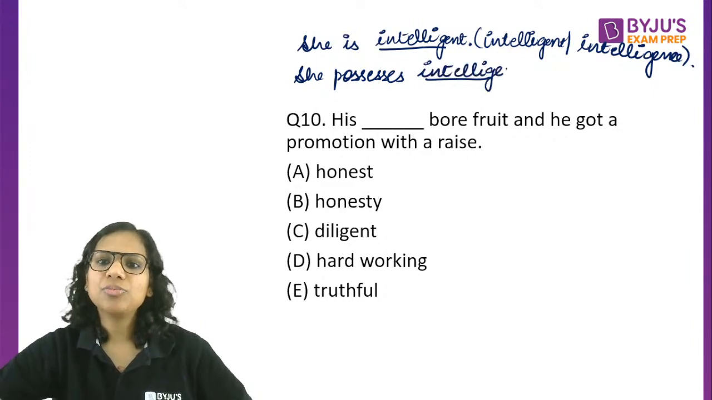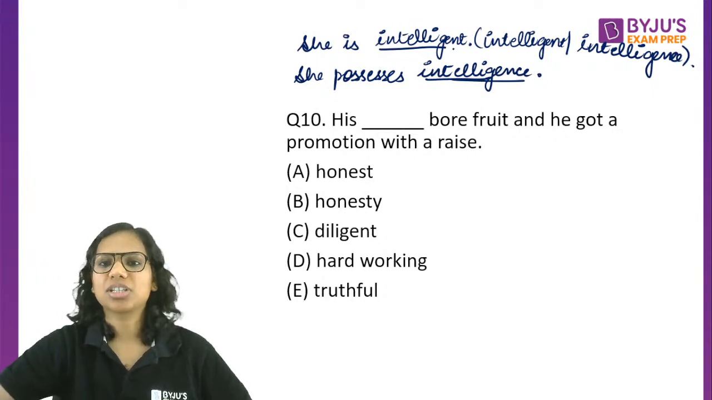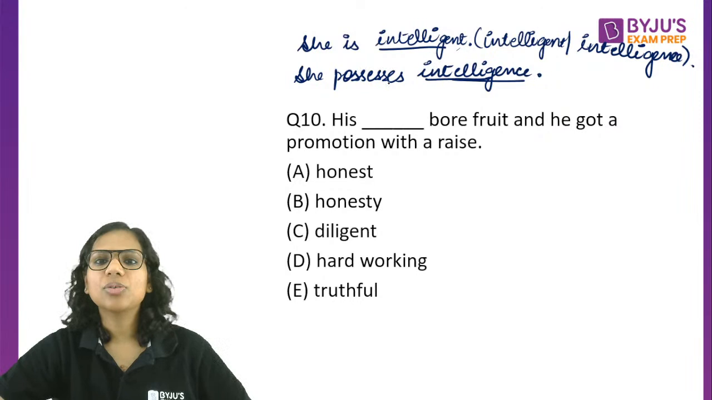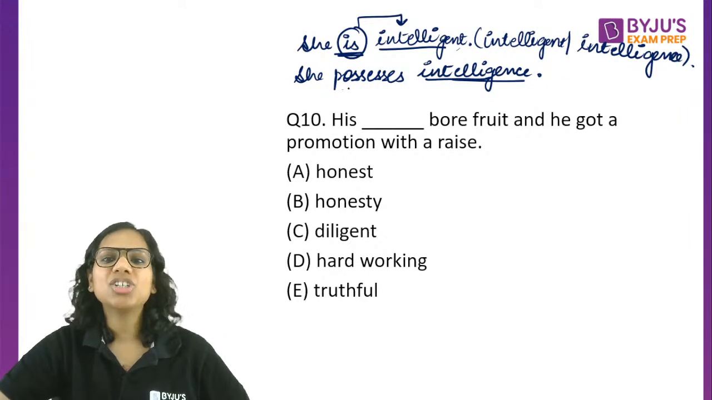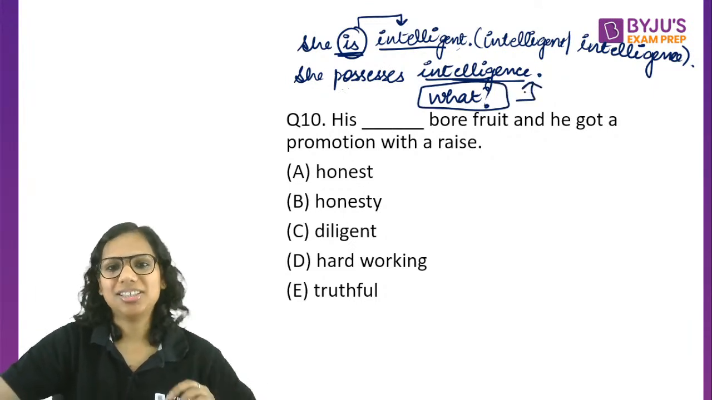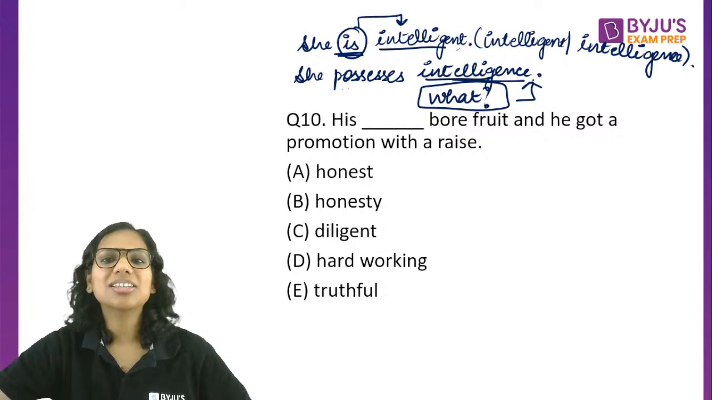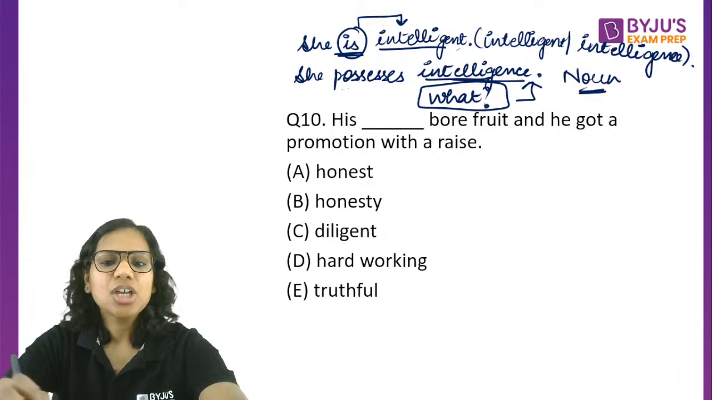Sometimes students get confused between abstract nouns and adjectives. That happens with some students. They might write she is intelligence or they might write she possesses intelligent. No. When I describe you, I use the adjective. But when I say she possesses what? You are answering the question what, and you are naming the quality that she possesses. So I need a noun here, which is intelligence.